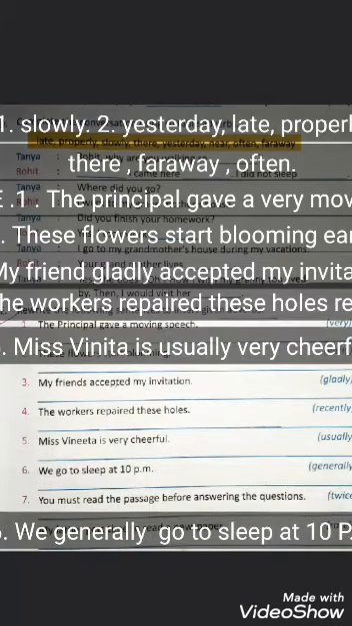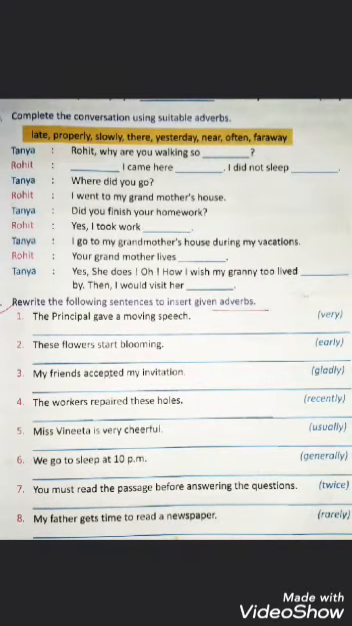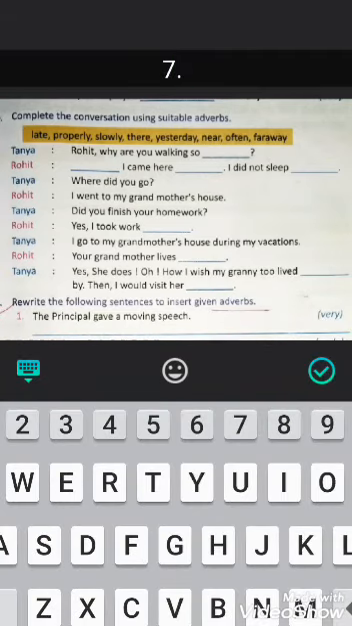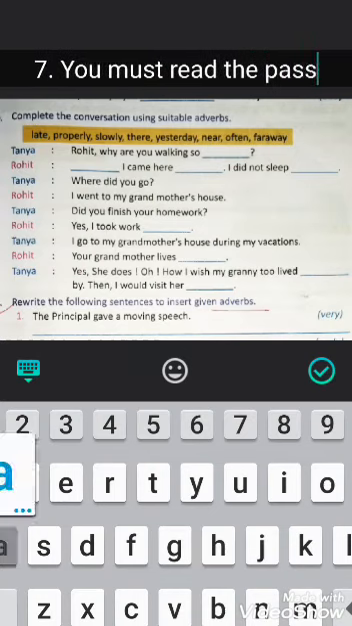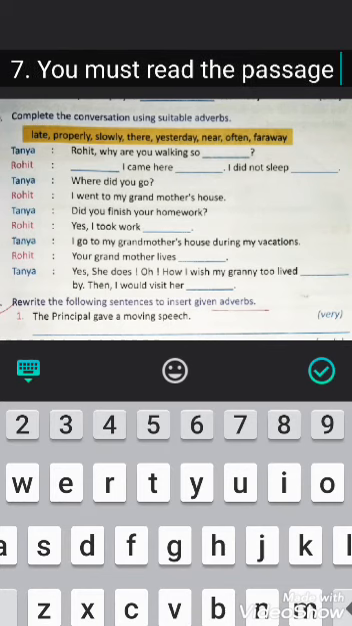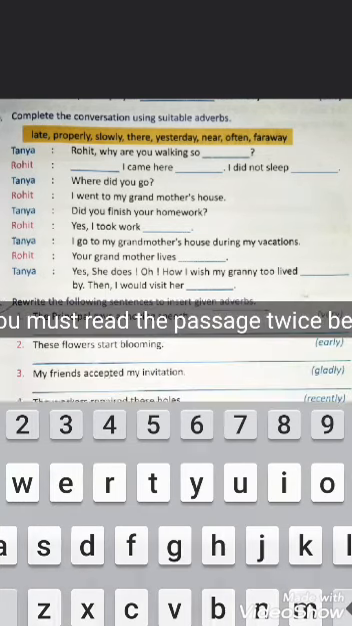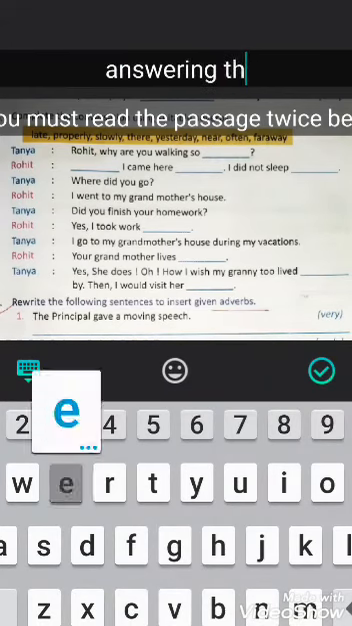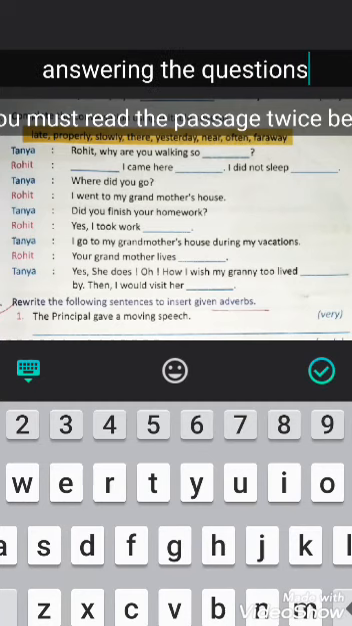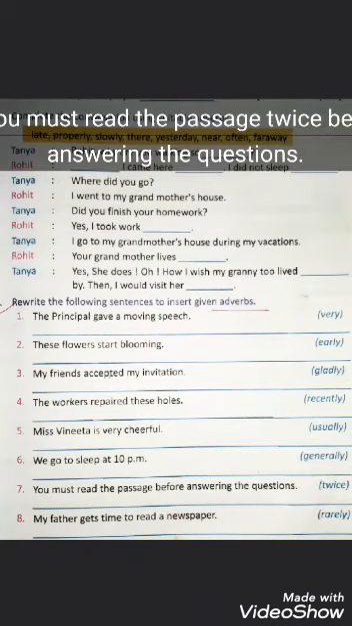Okay, now let's do seventh one. Seventh is, you must read the passage before answering the questions. So write in seventh, you must read the passage twice before answering the questions. Okay, and it is true that you must read any questions or passage whatever is given there before answering it. It's really important.